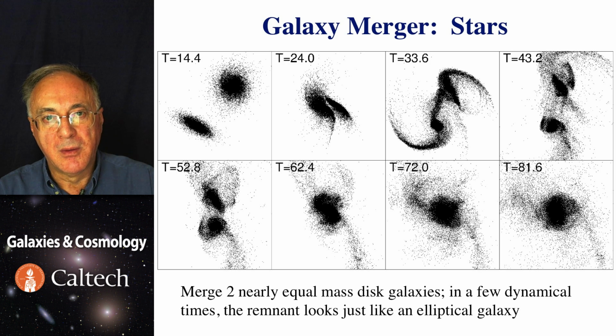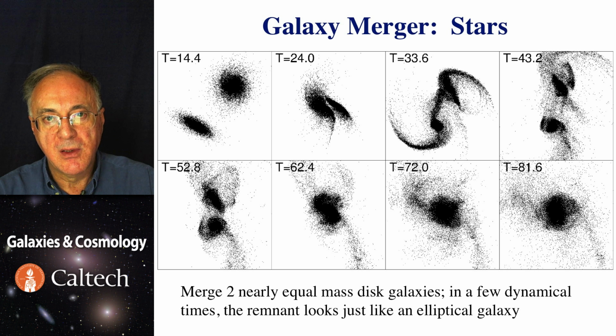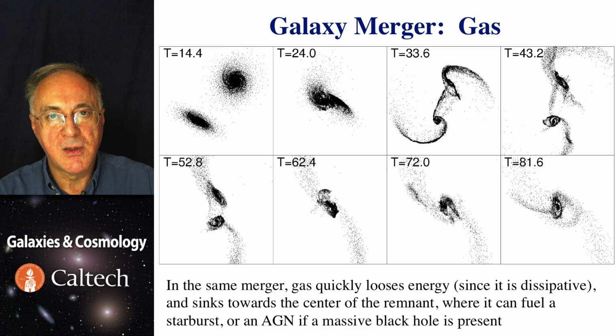We've seen numerical simulations of merging galaxies earlier, and this is a set of snapshots from one of those showing what dark matter particles do. In these simulations, always, eventually, the merger product looks something like an elliptical galaxy. But if you follow the evolution of the gas, you find out that the gas is reacting much more to the encounter, and it's losing kinetic energy very quickly and very effectively, meaning it has to sink to the bottom of the potential well, which also means they will achieve high densities. This is exactly the kind of conditions that can lead to bursts of star formation, or they can also feed a giant black hole if there is one there.